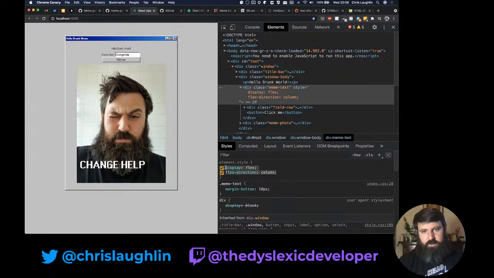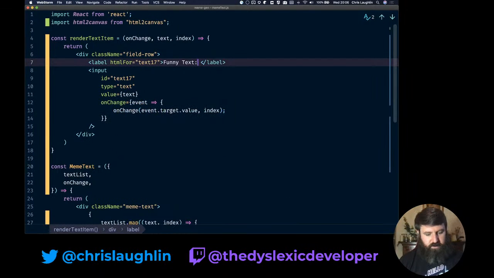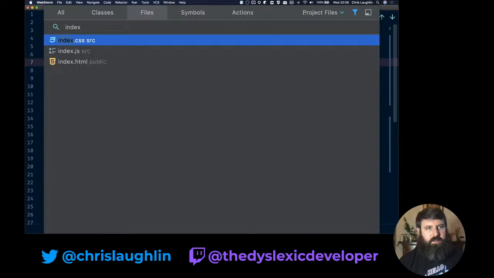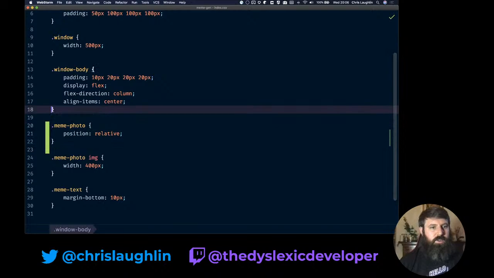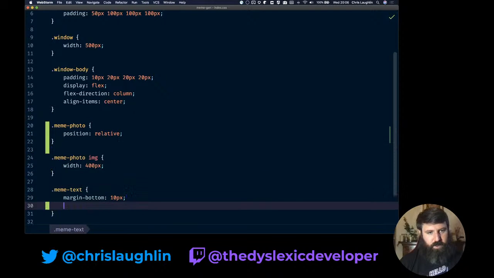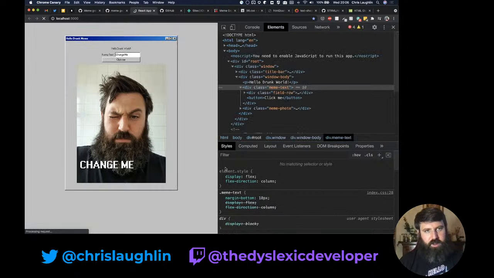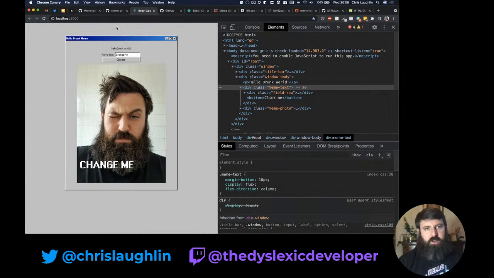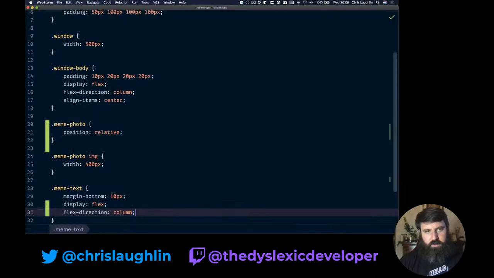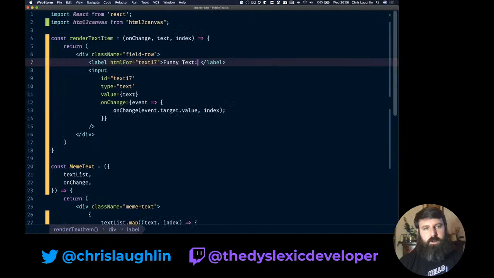So we want to add this to meme text in our styles. So in our index.css, we should have meme text. Yep. And then we can apply our flexbox, refresh, it's applied. So now we need a plus button here as well. So let's look at that. So back to our meme text, back to my drink.